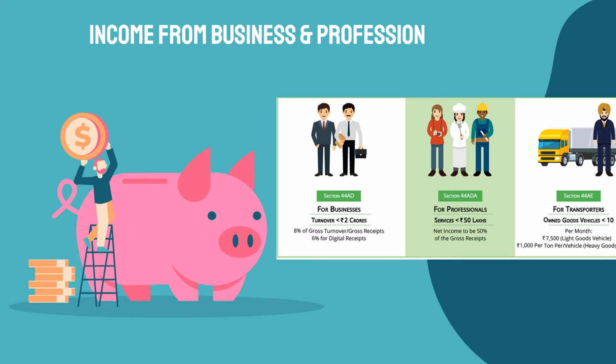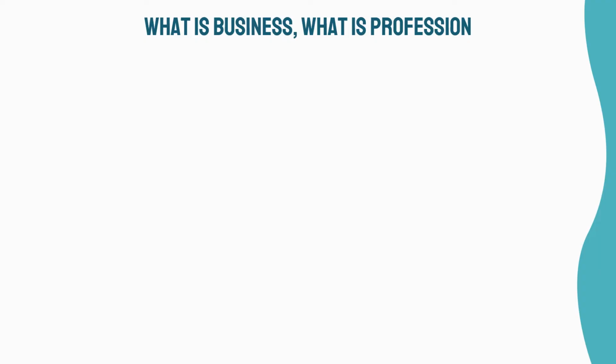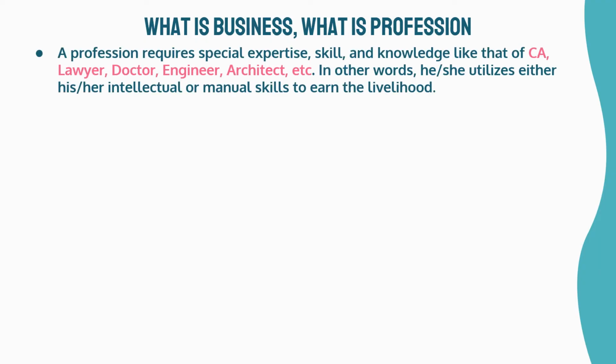Let's talk about income from business and profession. A profession requires special expertise, skill, and knowledge like that of a CA, lawyer, doctor, engineer, architect, etc. In other words, he or she utilizes either intellectual or manual skills to earn a livelihood.